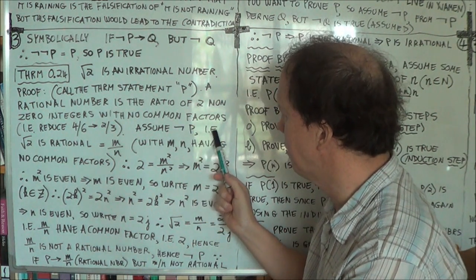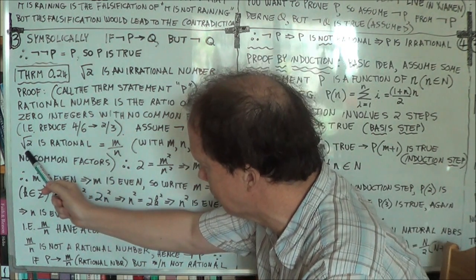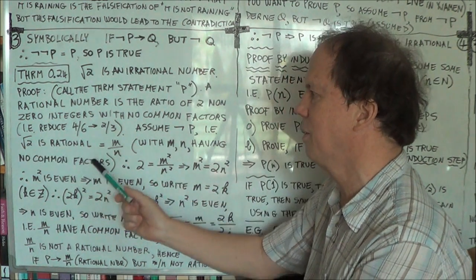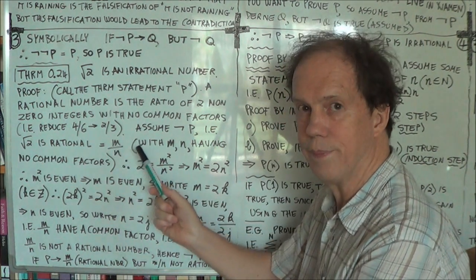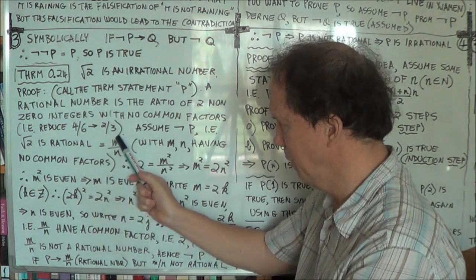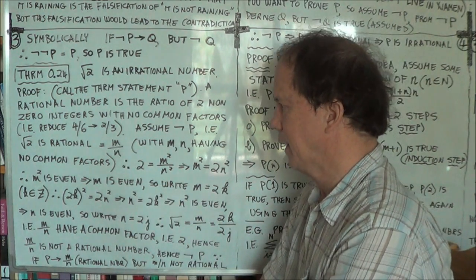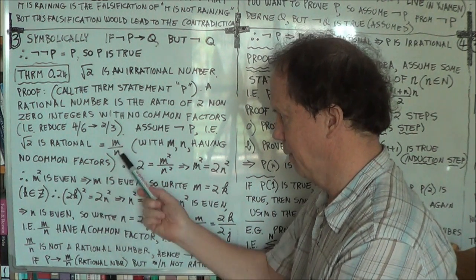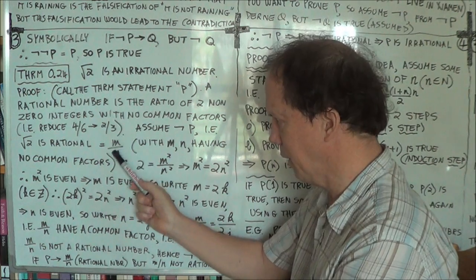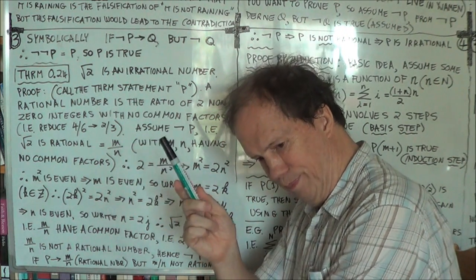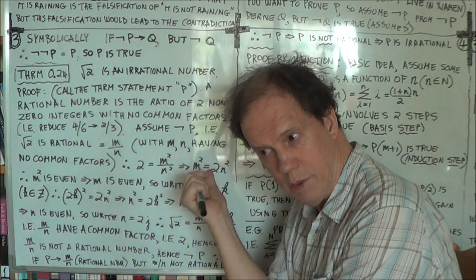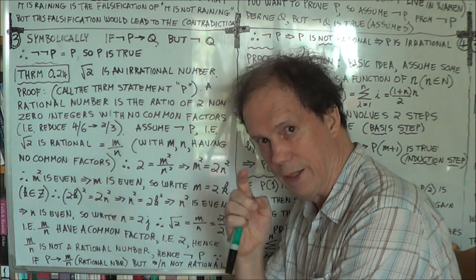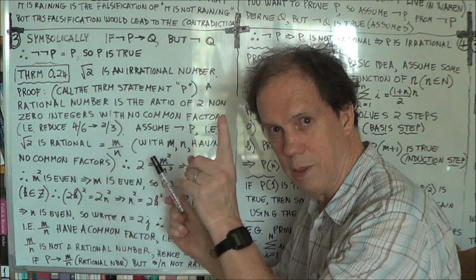And so that is square root 2, or root 2 is rational. And that means you can write root 2 in this form, m over n, rational numbers. And remember, if this is a rational number, m and n, we assume, have no common factors. That's important, right? Because we'll use that later. Okay, I emphasize that.